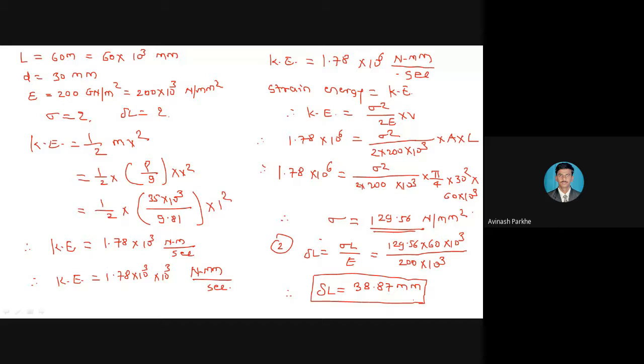Once the stress is calculated, it is very simple to find the deformation, because for all three cases, maybe suddenly, gradually or impact load, the deformation formula will be the same, that is delta L is equal to sigma L upon E. So these are the two numericals we have solved. This is about type number 2, and I hope everyone has understood the basic difference between type number 1 and type number 2.